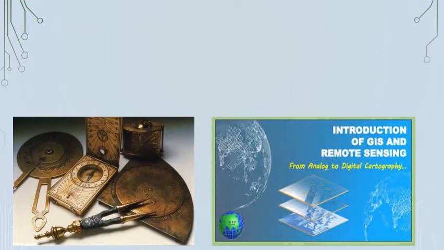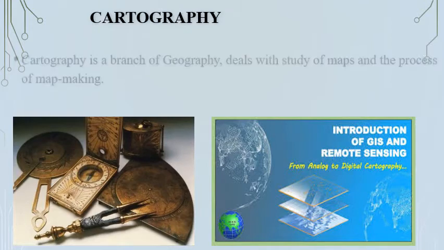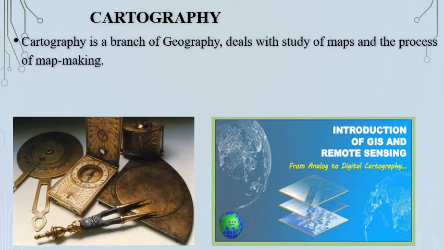The question arises: who prepared all these maps for us? What is the term which defines map making? That is cartography. And cartographers prepare maps for us. Cartography refers to the study of maps, interpretation of maps, as well as the process of map making.